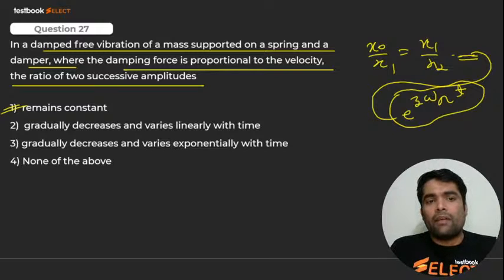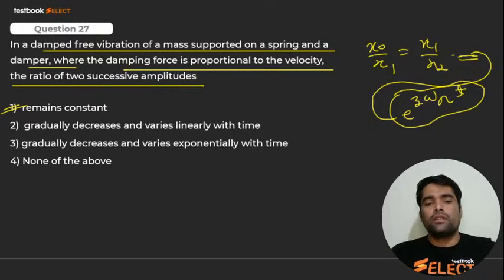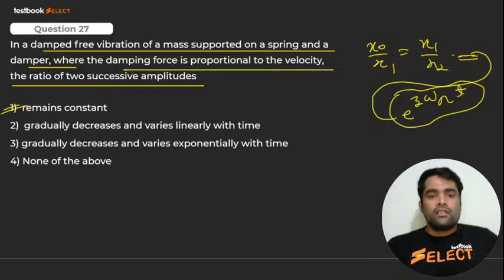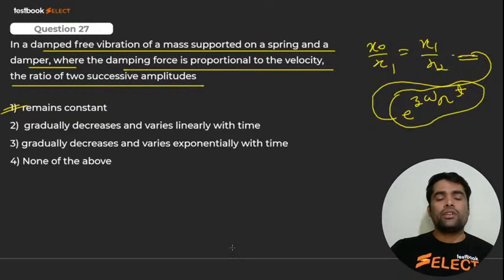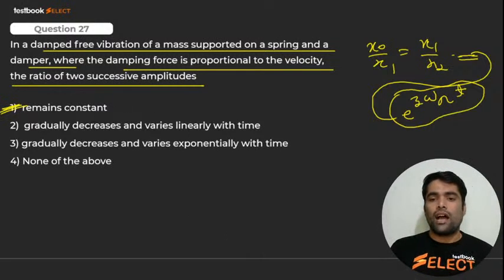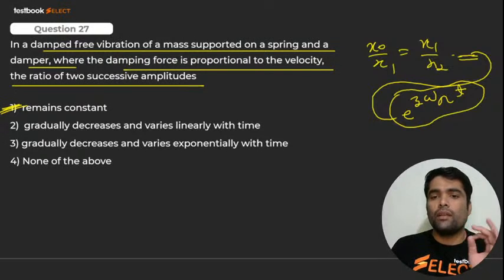See, the damped free vibration of a mass supported on a spring and a damper where the damping force is proportional to velocity, and the ratio of two successive amplitudes. He is asking about two successive amplitudes. What should it be? It should remain constant. What will the successive amplitude ratio be? It should remain constant, my dear. I hope you got it.